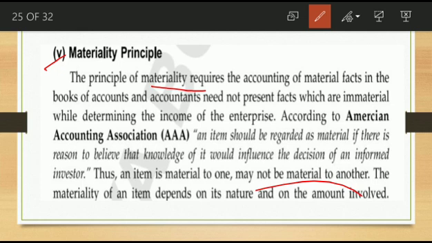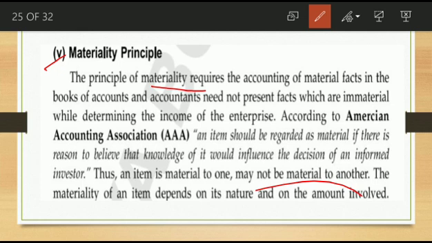But in a business where daily transactions are in the thousands, even a 100 rupees transaction is also very important. So according to the nature and the amount involved in that business, some transactions are very material and some are immaterial to them.